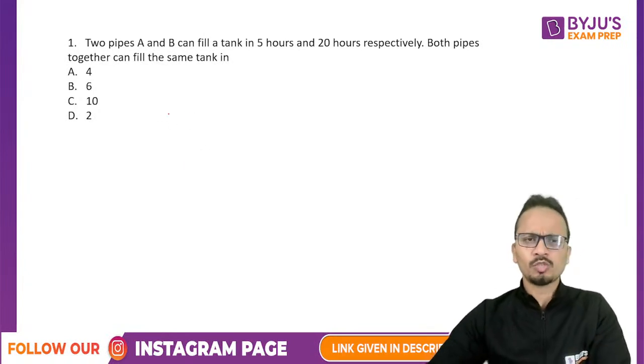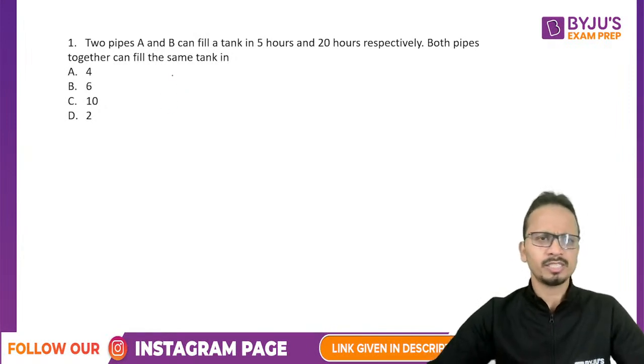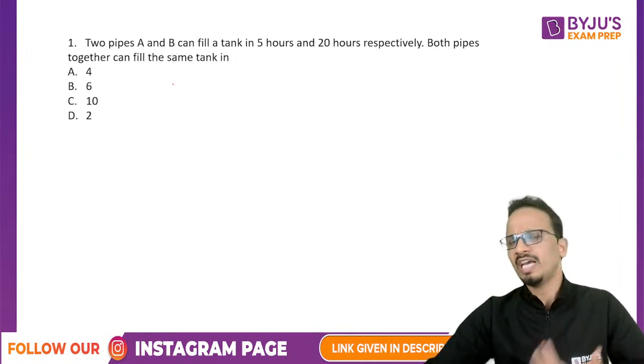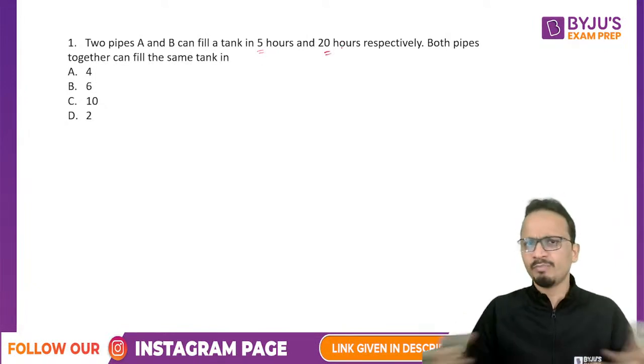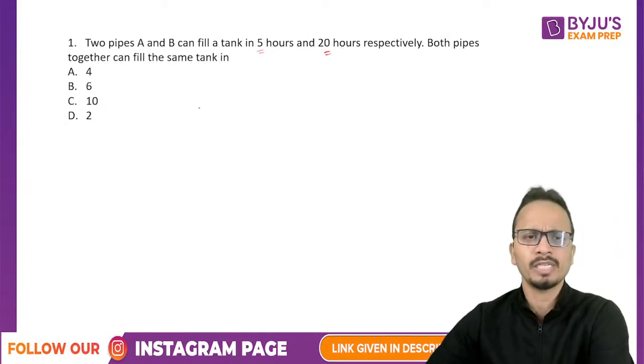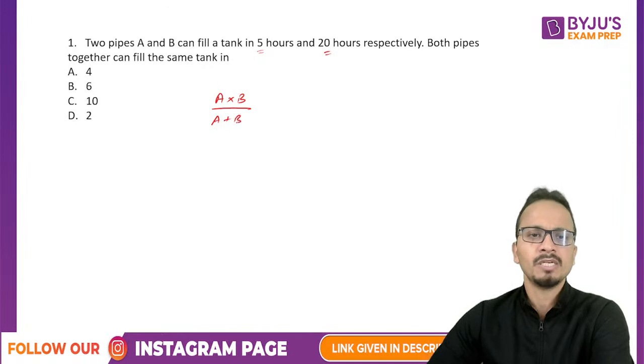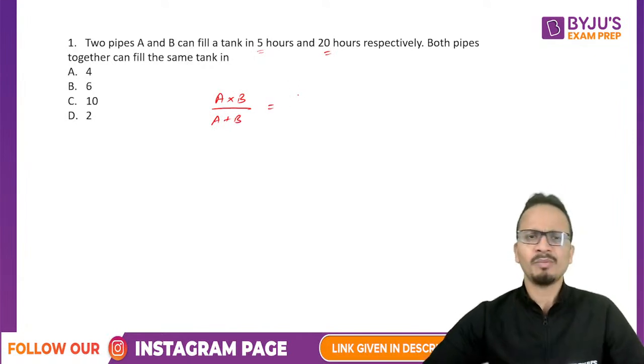Now, one of the shortest ways of dealing with this question is, we have two pipes. Individually, the time taken by them is given. If both of them are working together, then I can say that the time taken will be A into B upon A plus B. This is the direct formula that can be applied.